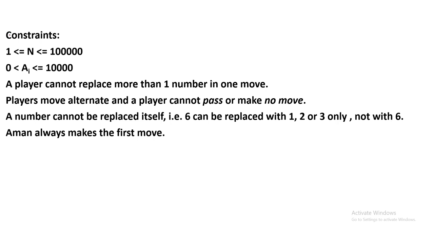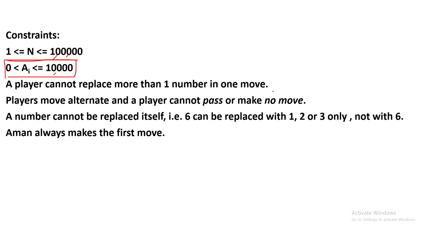These are the constraints. The number of numbers placed on the table would be up to 1 lakh, and the numbers would be in the range of 10,000.